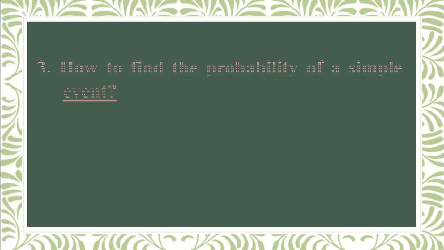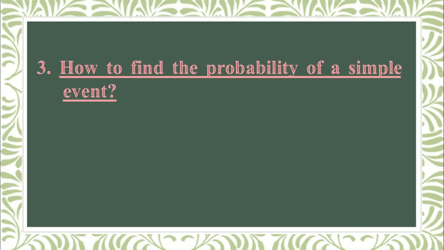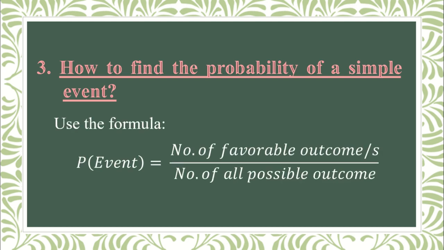Okay, the number 3 question is how to find the probability of a simple event. We have the formula: the probability of an event is equal to the number of favorable outcomes divided by the number of all possible outcomes. For example, if we are going to toss a coin, we have the tail and the head. So there is one tail and one head.